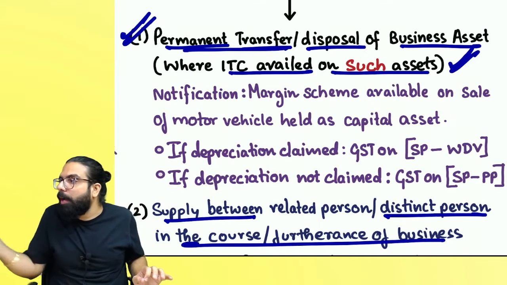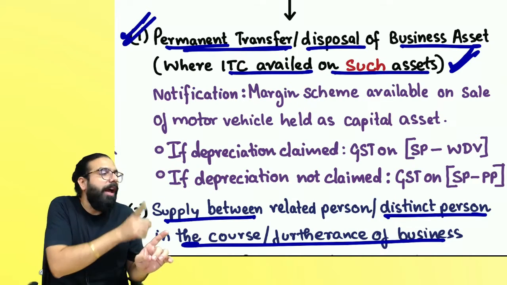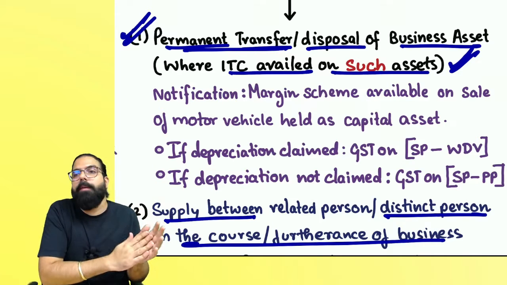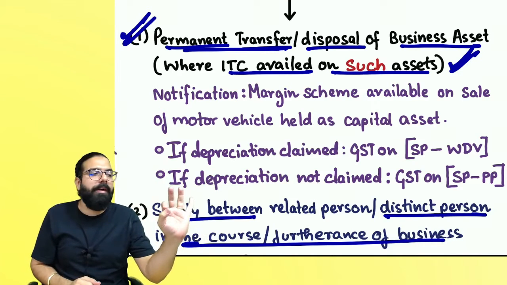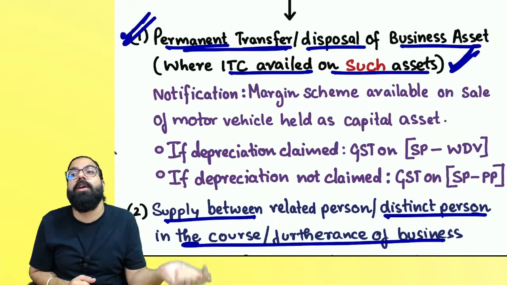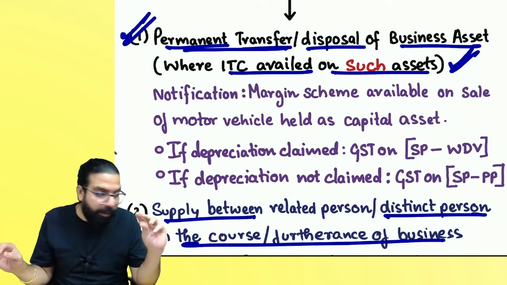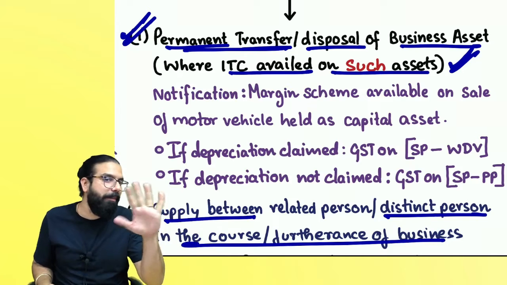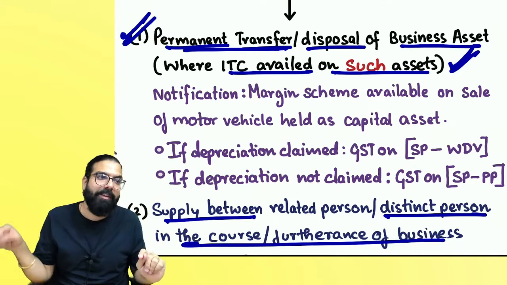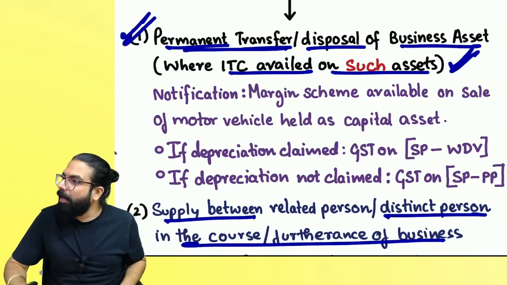I bought cloth, made shirts and gave the shirts free. Then remember everyone, it will not fall under permanent transfer of business asset where ITC was availed on such asset. What you gave free was a shirt, and you took ITC on cloth. It will not be a supply. Are we clear everyone? Remember one thing, when the outward is not a supply, ITC is always blocked. Can I go ahead everyone?